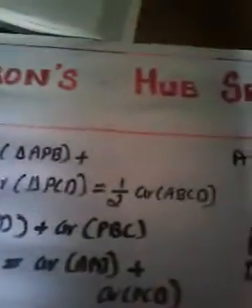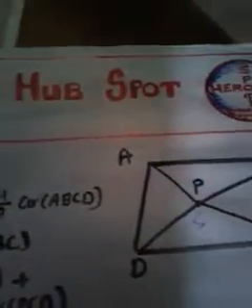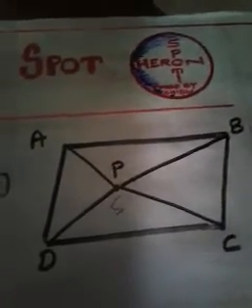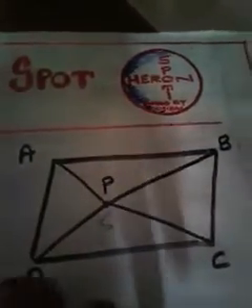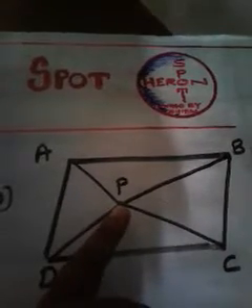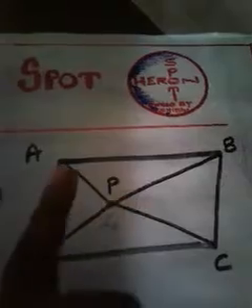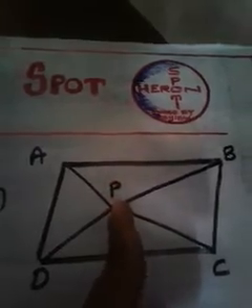See, the fourth question is being discussed. Now we discussed the third question. Now let us come to the fourth question. In the fourth question, this is the figure according to the question because it is already given in the question. It is describing a parallelogram ABCD, and in the interior portion of the parallelogram ABCD there is a point P in this way.